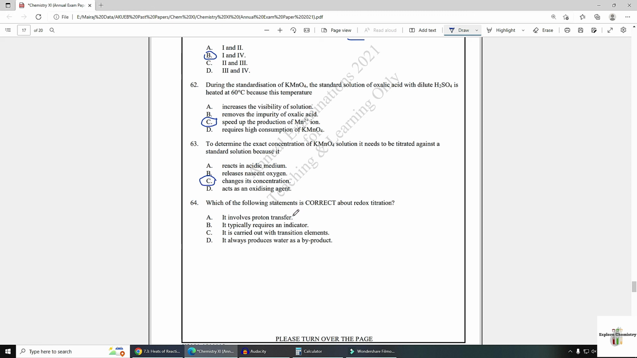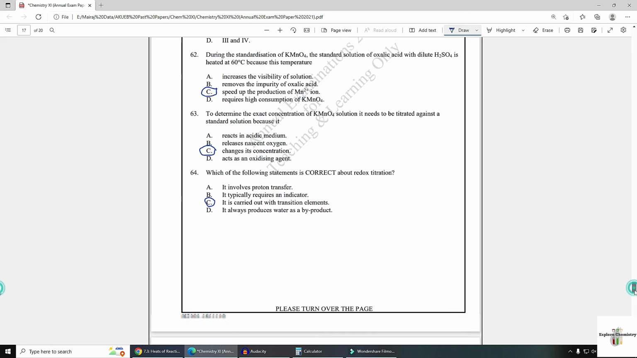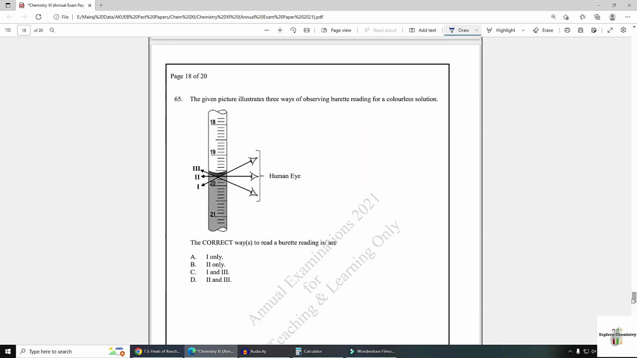Number 64. Which of the following statements is correct about redox titration? It involves proton transfer, no. It is done in acid base titration. It typically requires an indicator, no. KMnO4 acts itself as indicator. It is carried out with transition elements, yes, because transition elements have the property to change color and they have variable oxidation states. It always produces water as a byproduct, no. This is not correct for every reaction.